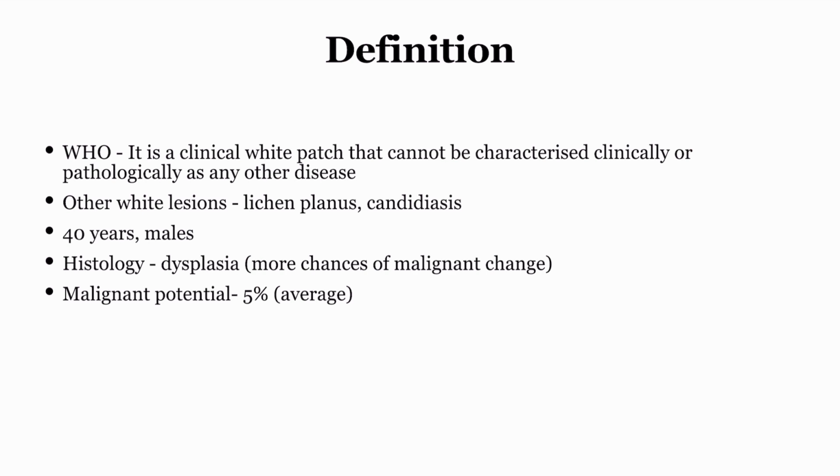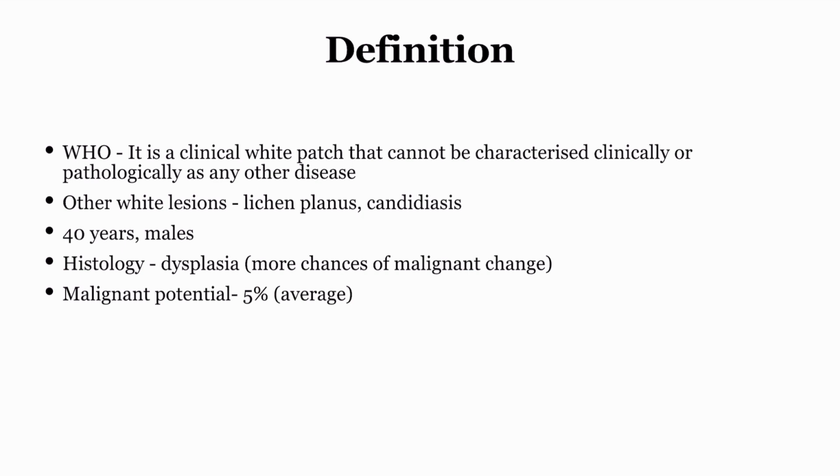As per WHO, it is a clinical condition where there is a white patch which cannot be characterized clinically or pathologically as any other disease. So by this we can say that it is like an exclusion criteria. When it is not anything else, it can be leukoplakia. And for the other white lesions, in the differential diagnosis, it can be lichen planus and candidiasis, because in these conditions also there is a white patch.